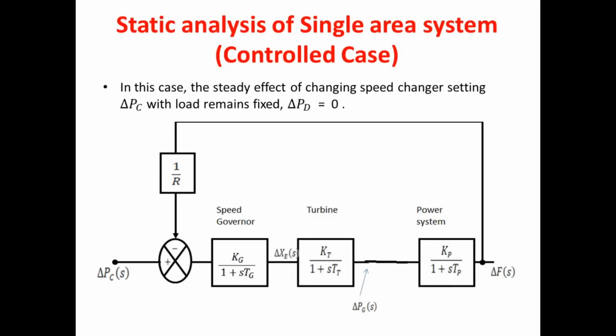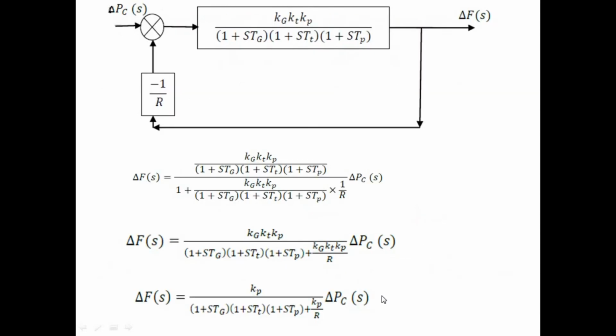So the second case is, we are going to get the steady state response for the controlled case. It means we are going to consider only one input, that is del PC. So we are going to neglect del PD and assume del PD as 0. This is the block diagram after making del PD of S as 0. Now we have to reduce this block, and all these three blocks are in cascaded form, so we can combine them into a single block.